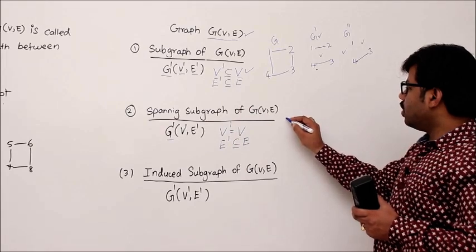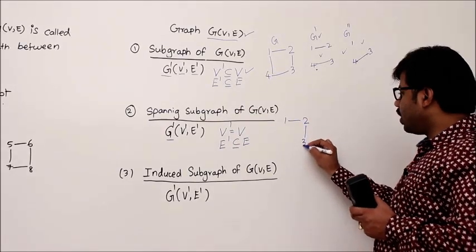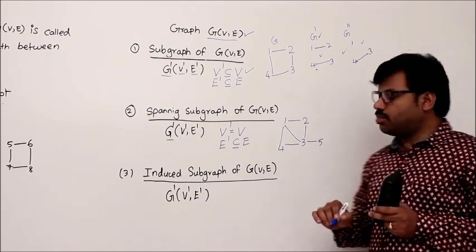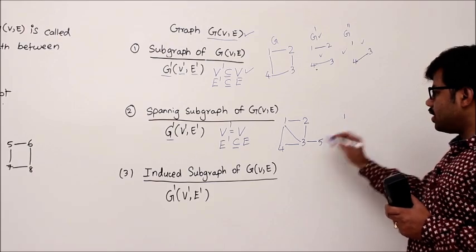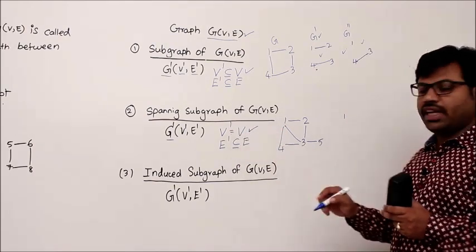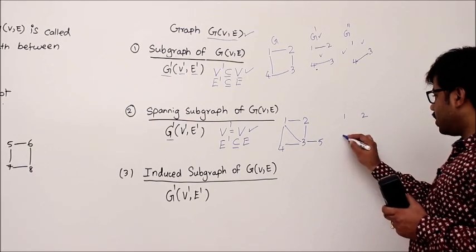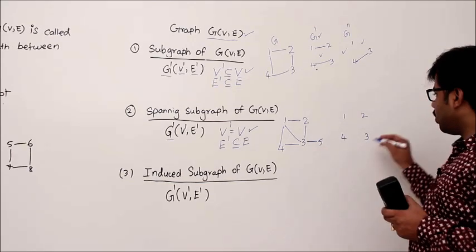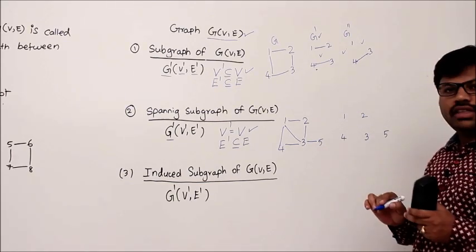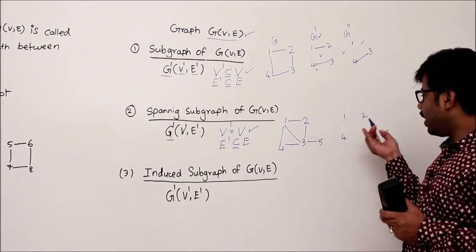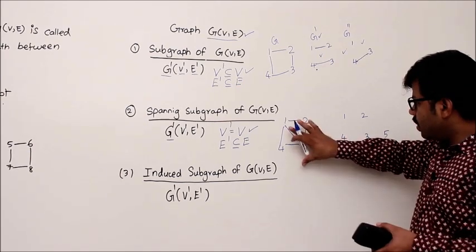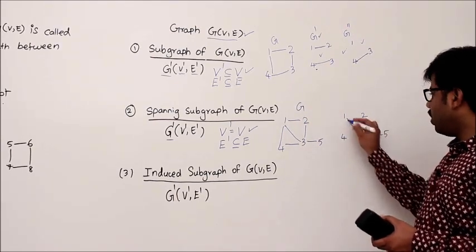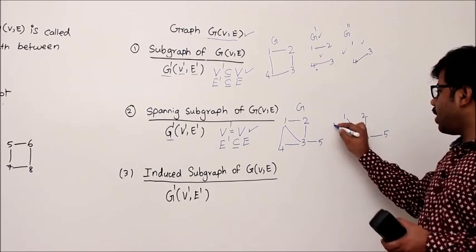So for example, let me take a different graph: 1 to 2, 2 to 3, 3 to 1, 1 to 4, let's say 4 to 3, 3 to 5. For this graph, the necessary condition for a spanning subgraph is that the vertex set should be equal to V. That means take all the vertices first. That is important, but that is not compulsory in subgraphs, right? But in a spanning subgraph, that is compulsory. It's a must. Then let me take any subset of edges which are part of this graph. This is G. I'll take 3 to 5 and 3 to 1 and 2 to 3. That's it. This is a spanning subgraph.